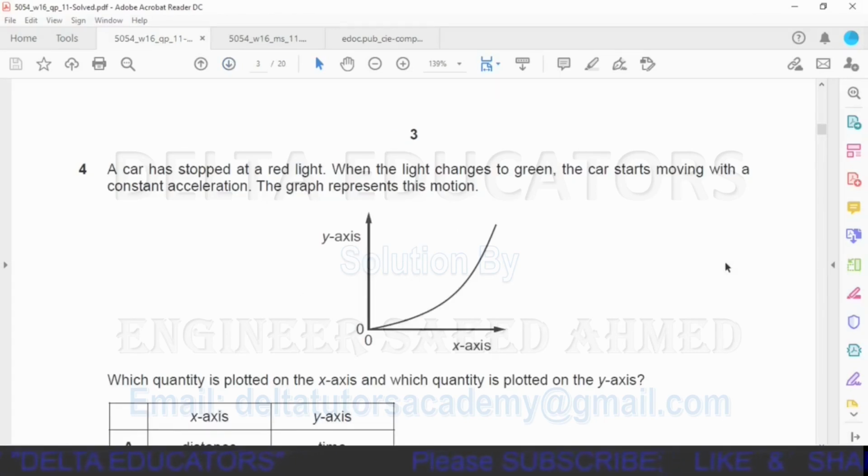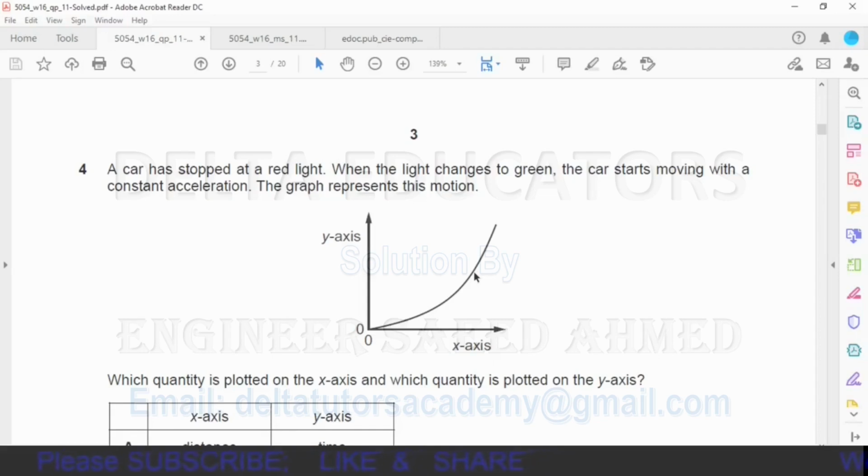Question number 4. A car has stopped at red light. When the light changes to green, the car starts moving with a constant acceleration. The graph represents this motion. Which quantity is plotted on the x-axis and which quantity is plotted on the y-axis? Here it is given the car starts moving with a constant acceleration. If there is a constant acceleration and if this gradient is representing acceleration, then this line should be in a straight line. This should be steady. This cannot be curved. So it means this gradient is not representing acceleration.